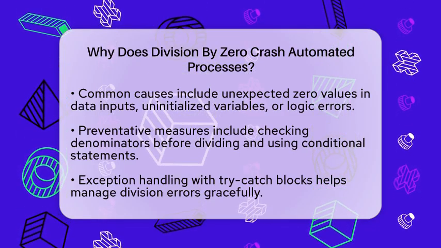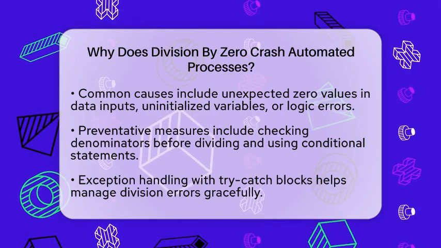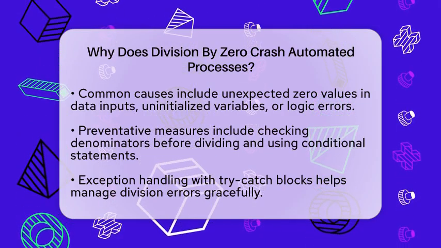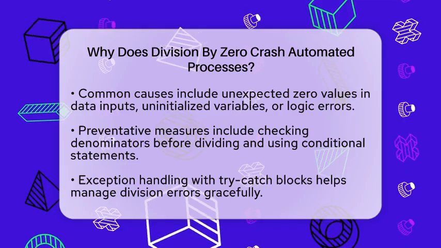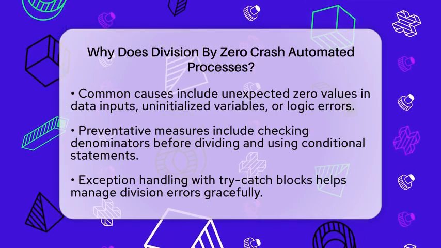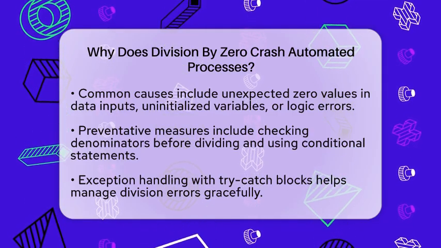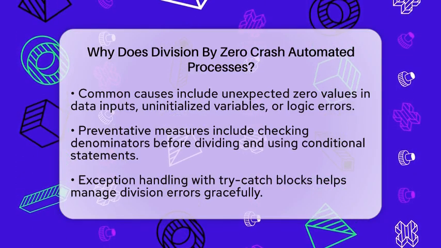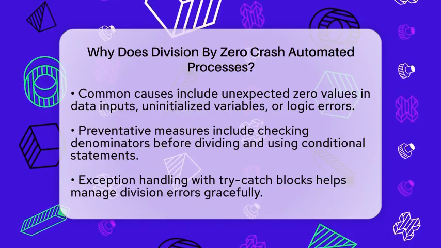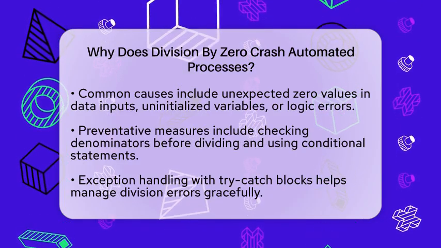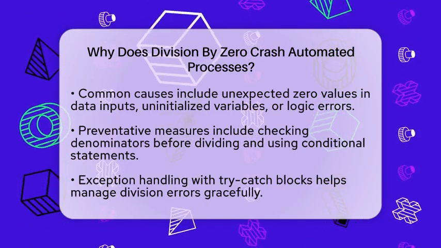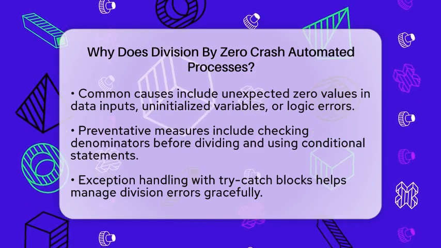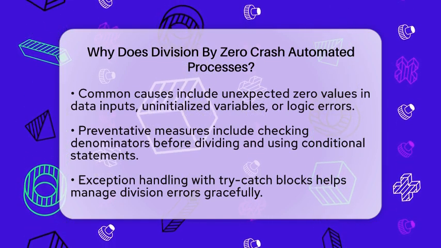Common causes of division by zero in automated processes include unexpected data inputs. For example, if a process calculates averages or ratios and the denominator becomes zero, it crashes. User inputs or external data sources that include zero values without validation are also common culprits. Sometimes, logic errors or uninitialized variables lead to zero denominators, causing crashes unexpectedly.